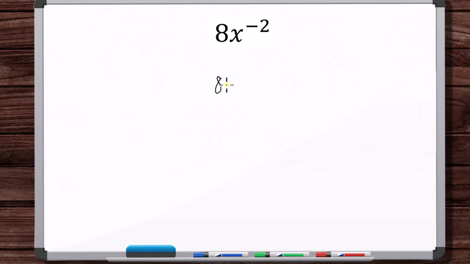Okay, 8x to the minus 2. We can write this x to the minus 2 as 1 over x squared. And so we're left with 8 over x squared. Okay, q to the minus 2 is just going to be 1 over q squared. Okay, 0 to the power 1. You are allowed to take 0 to any positive integer power, and this makes sense. Like 0 squared is 0 times 0, which is 0. You can multiply 0 by itself however many times you want. So 0 to the first is just 0, just like 5 to the first would be 5.